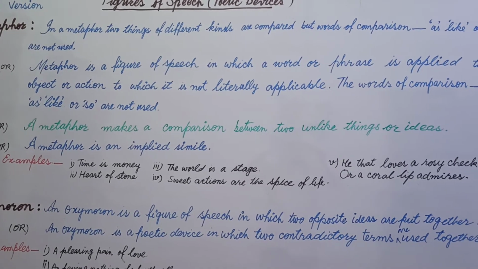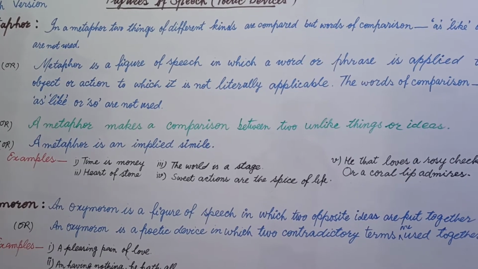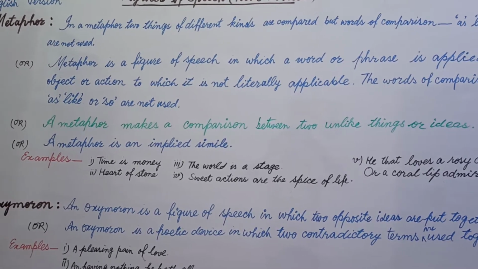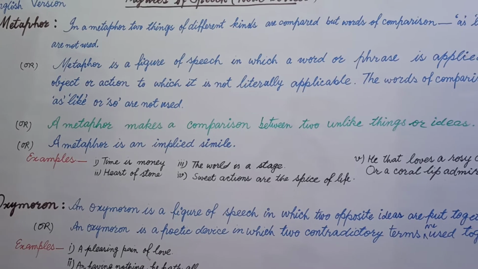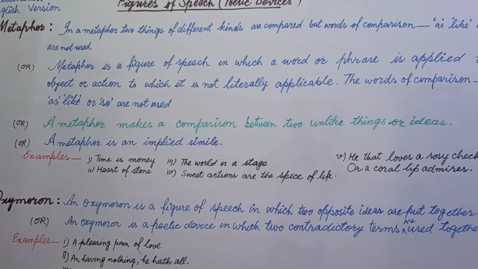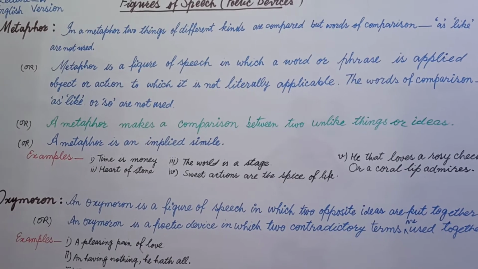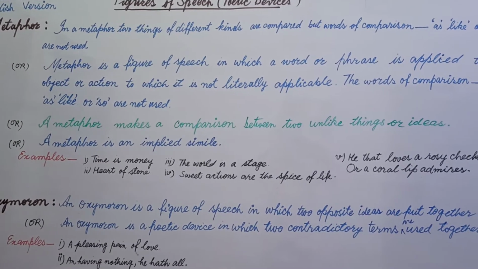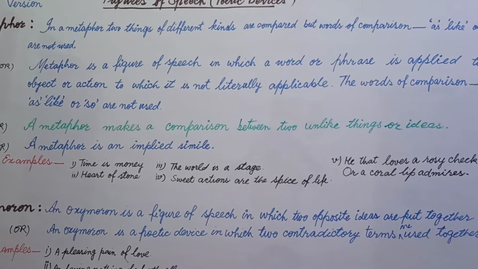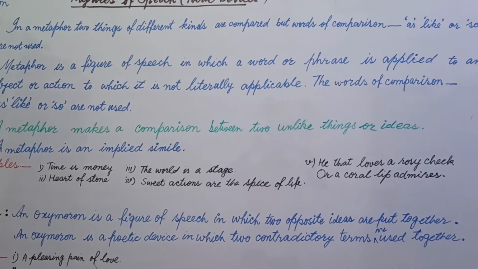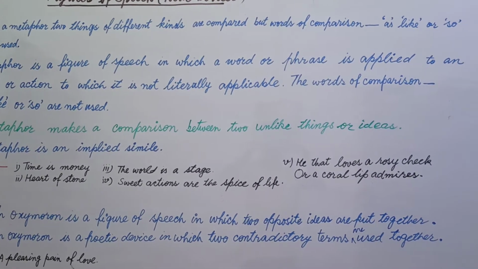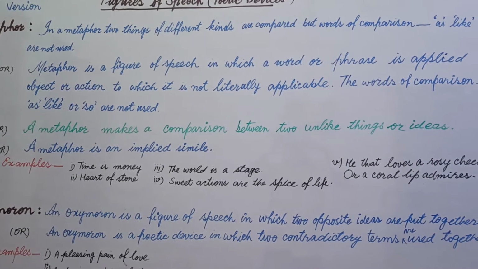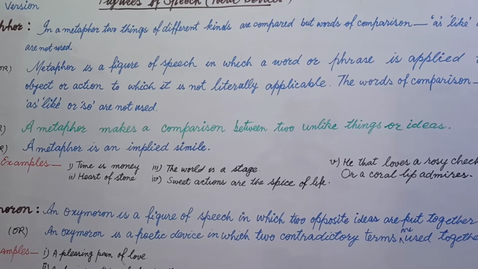Suppose you can say time is like money, and if I don't write like here, time will become money, meaning time is money. In other words, you can say when A is seen in B, that is metaphor. In another definition, metaphor is a figure of speech in which a word or phrase is applied to an object or action to which it is not literally applicable.